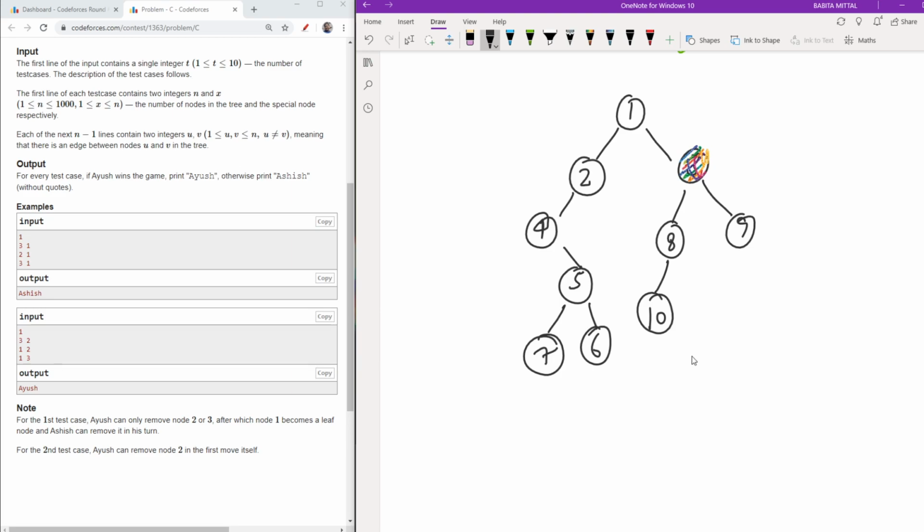So let me remind you of a small game which we used to play when we were young. Have you ever played the game in which I have dots here and I need to make a square out of it, and the person who makes the square first with these lines wins? In one step you need to draw a line, and at any step when you draw a line and a square is made, you write your name in the square box. So the strategy which we used to play this game, the same strategy will be used here.